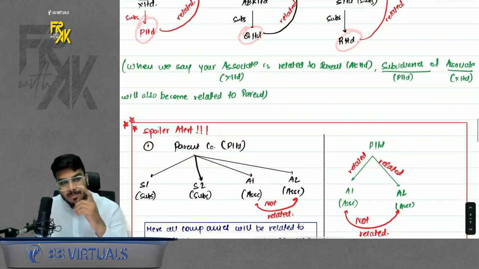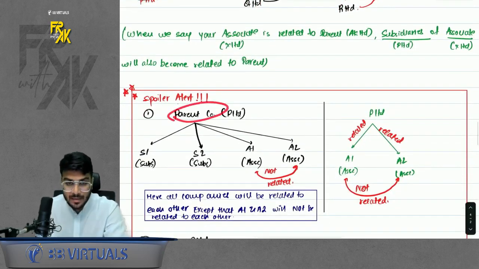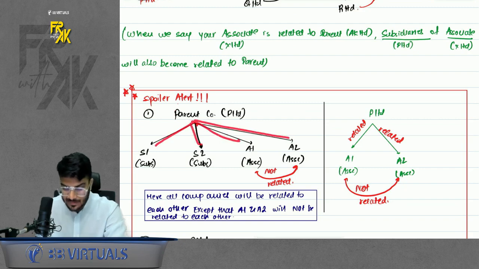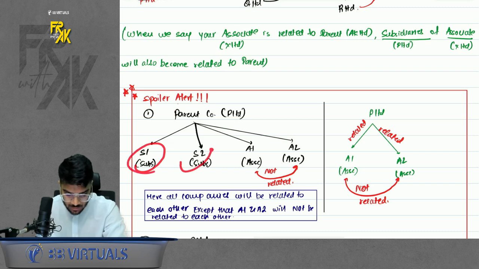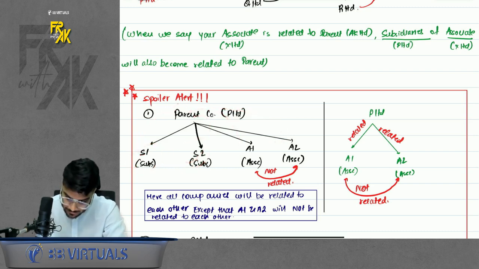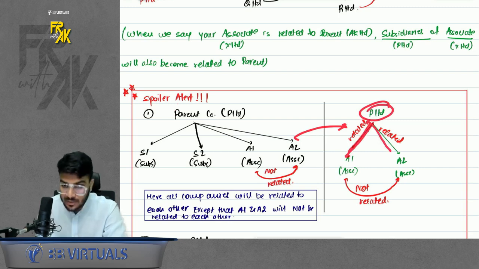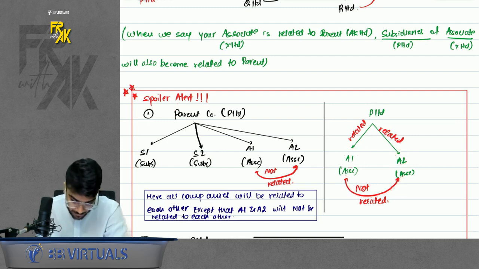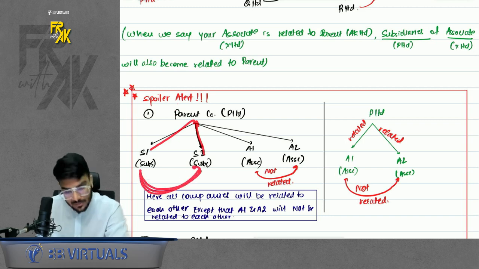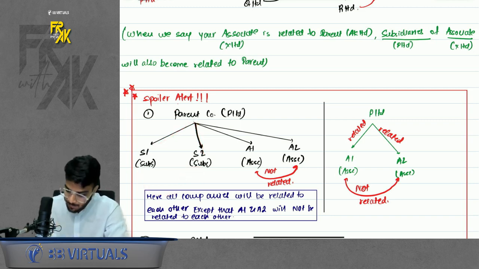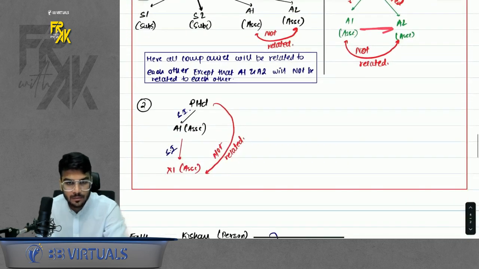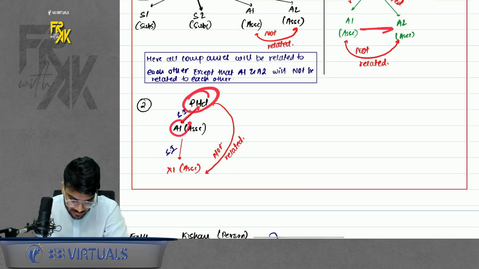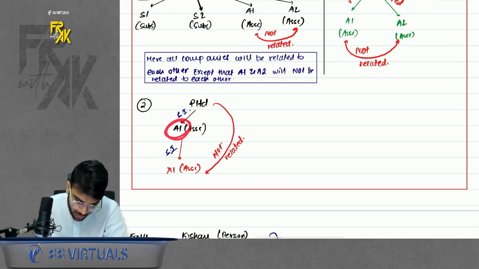Simple. Spoiler alert now as well. Suppose a parent is there. He has multiple subsidiaries, two subsidiaries, two associates. So these all are related to the parent, but these fellow associates won't be related to each other. So I've clarified it further. P has A1 associate, A2 associate. Just because they are associates, that doesn't mean they are related. If it was S1 and S2, subsidiaries would be related. Fellow subsidiaries related, but fellow associates are not related. Simple. Also, if you have an associate A1, this associate also has one associate X1.